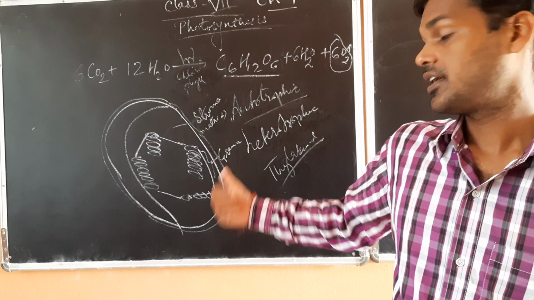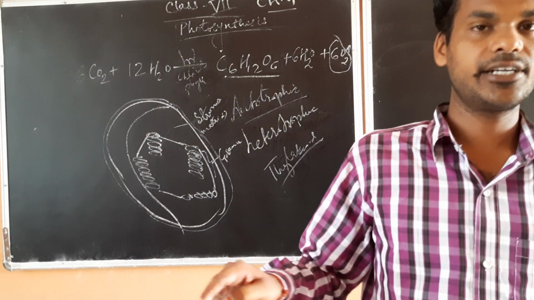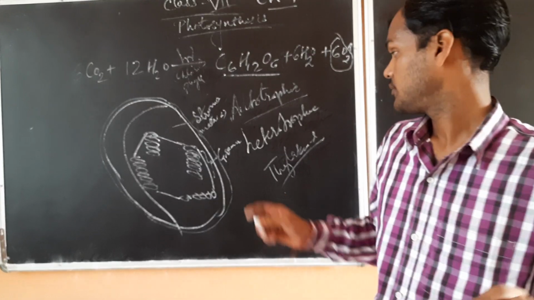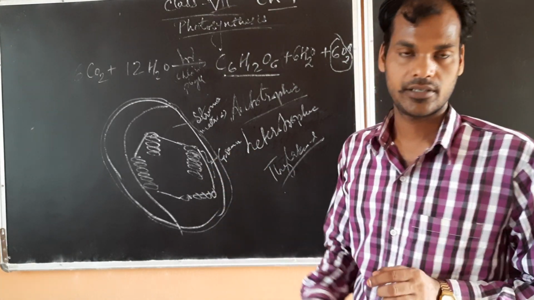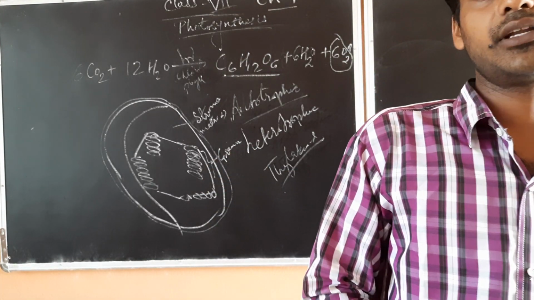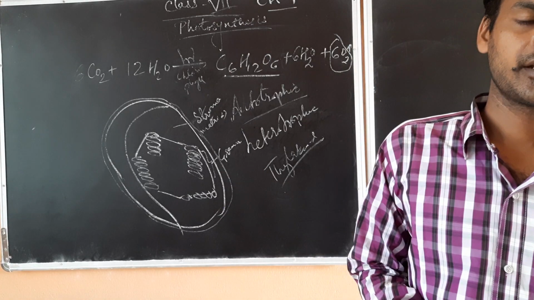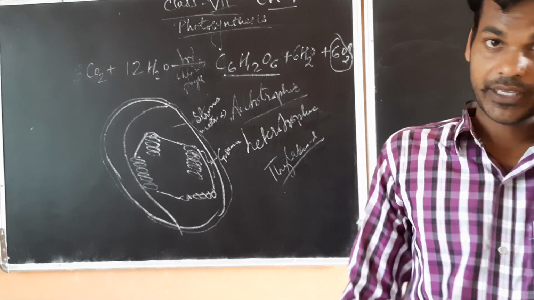In the same way, there are so many grana and all are connected with each other. Granum is singular, grana is plural. So this grana contains chlorophyll.